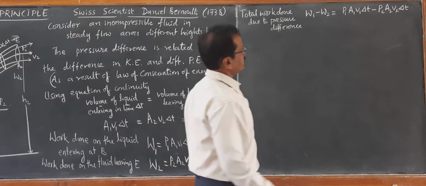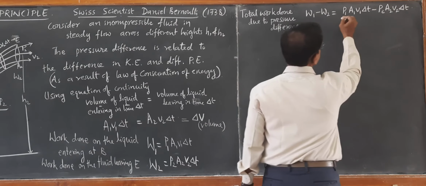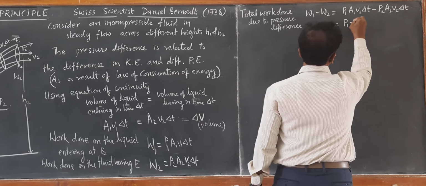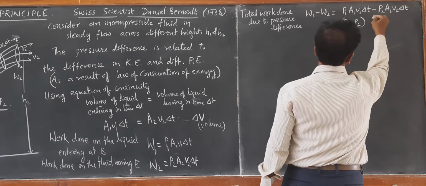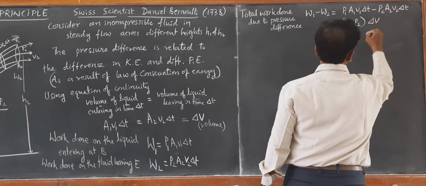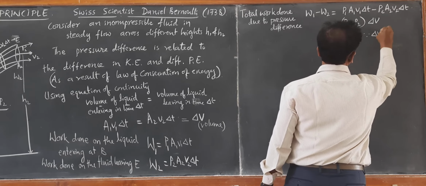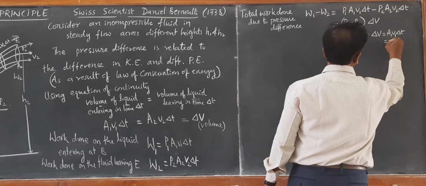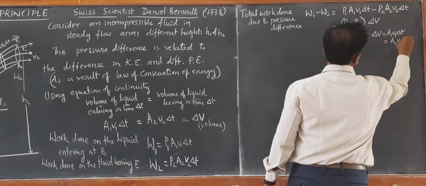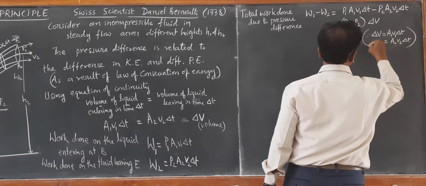So we can write it as just delta B, and take the difference P1 minus P2. We can write this entire A1 V1 delta t as delta B, because delta B is equal to A1 V1 delta t, which is also equal to A2 V2 delta t, the same volume.